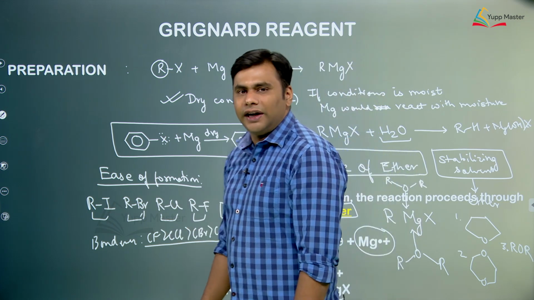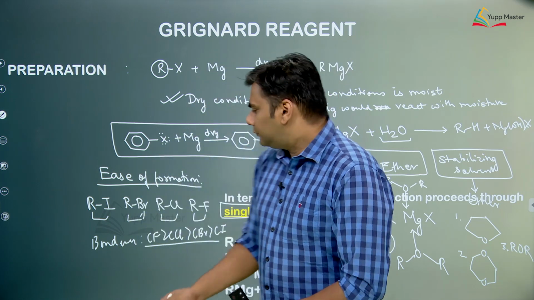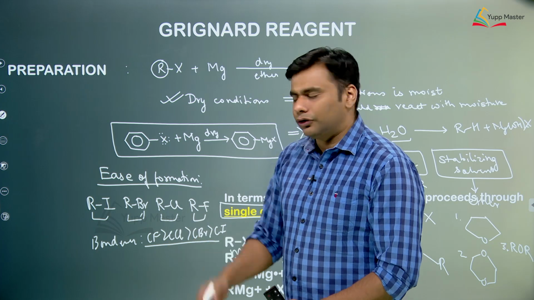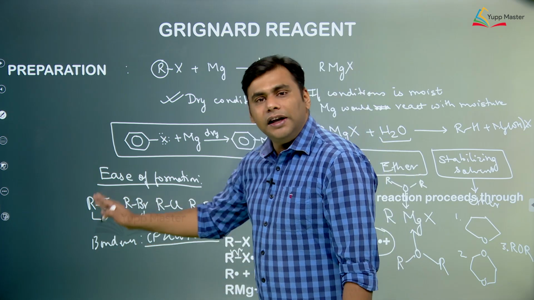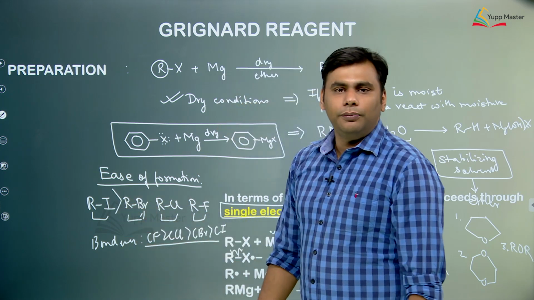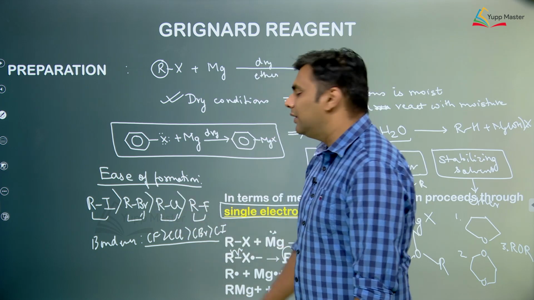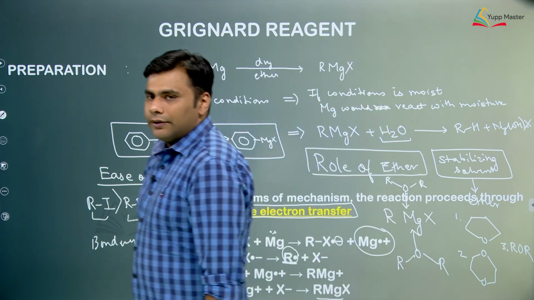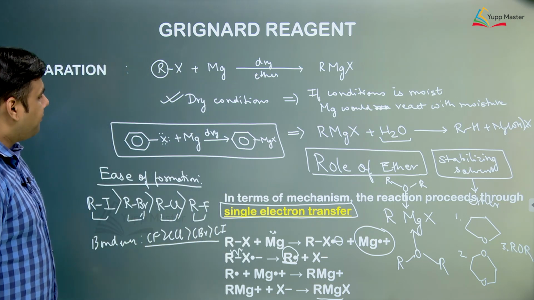Because fluorine is small in size, its atomic orbital will also be small, and it can easily overlap with carbon, forming a strong bond. Now because the C-I bond is weak, it can easily be cleaved by magnesium, and hence the formation of RMgI would be the easiest, followed by RBr, followed by RCl, followed by RF. So you can take a snapshot of this page again.